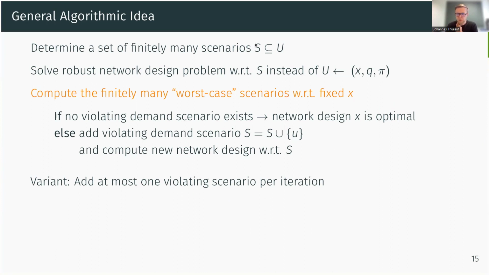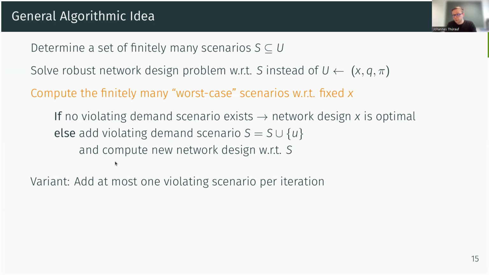So we start with a finite set of scenarios. We compute our network, and then we can check robust feasibility by computing our finitely many worst case scenarios for this specific network. And if these scenarios can be transported through the network, we're done. It's robust optimal. Otherwise, we have violating scenarios that we add to our uncertainty set and start from the beginning.